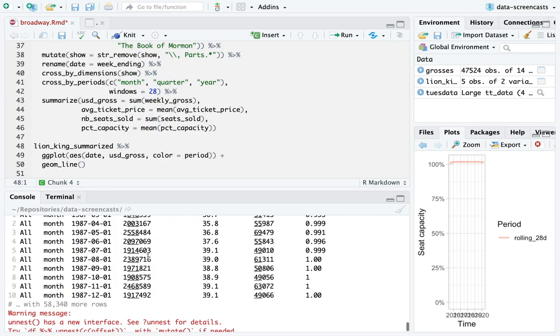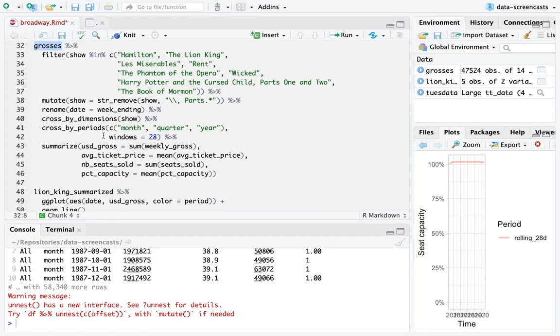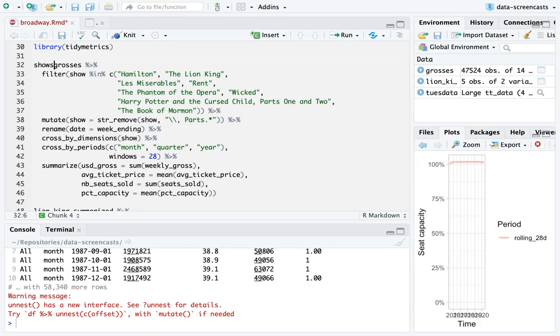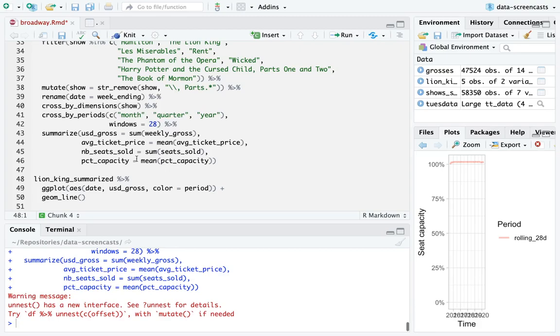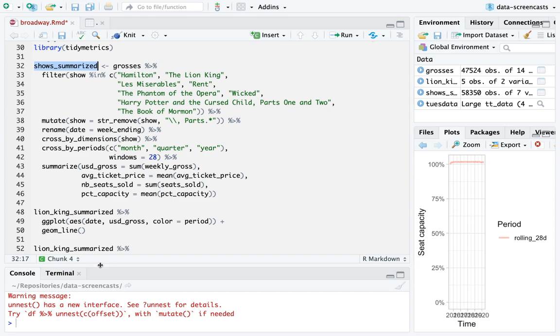What does that mean? Cross by dimensions is a lot like group. It says show is a dimension of my metric. It's a way I can break down an overall metric, like the amount of money made on Broadway, and take that dimension and visualize it in a graph, get a more specific dimension within it. And what I'm going to do then is say, here it is, grosses, and I'm going to save this as shows summarized.